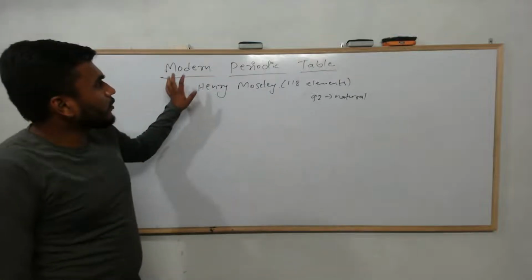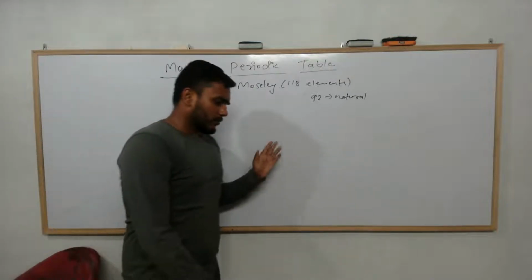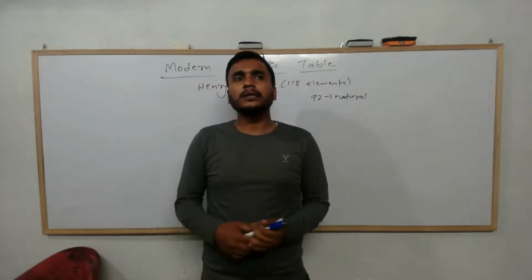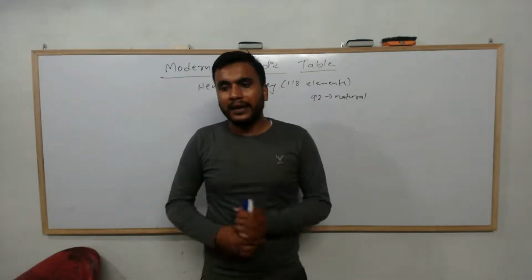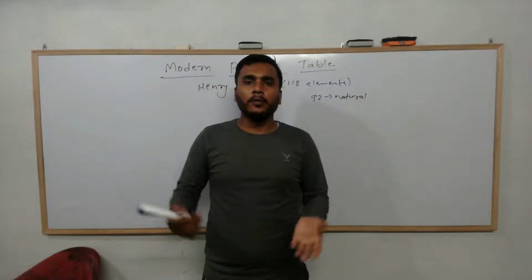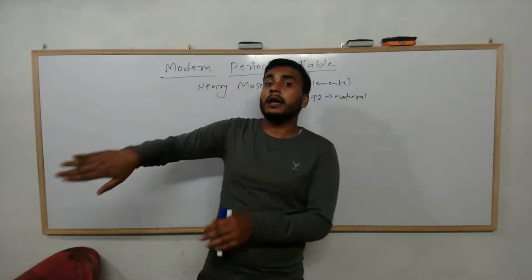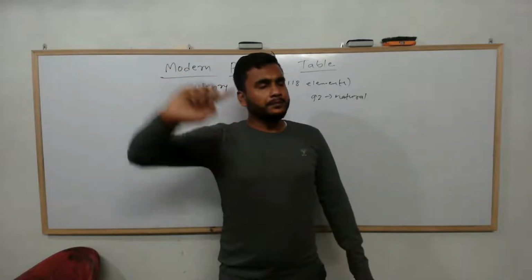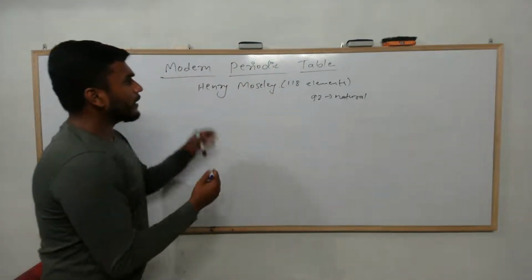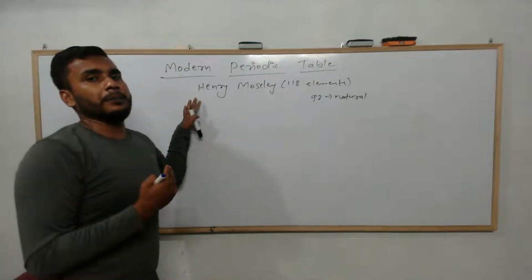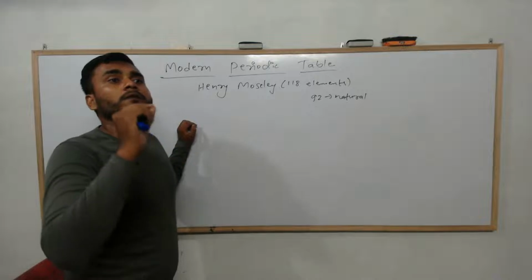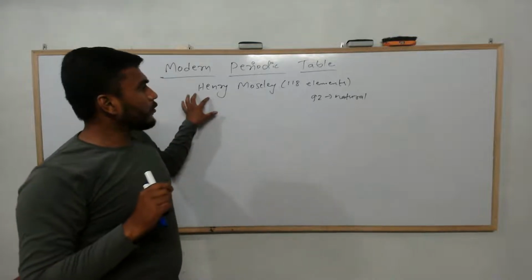Okay, so let's talk about the modern periodic table. Now, the modern periodic table was made to correct the demerits of Mendeleev's. That's why he had to think of a different concept. Mendeleev thought of atomic mass or atomic weight to be the fundamental thing, but he could not do that.